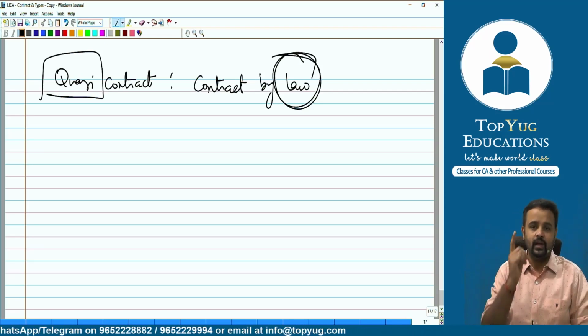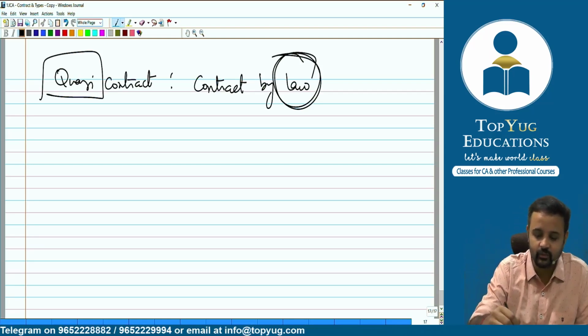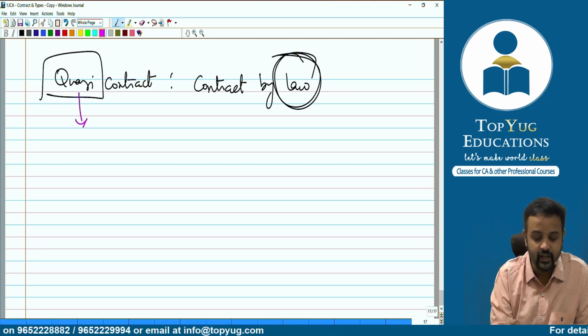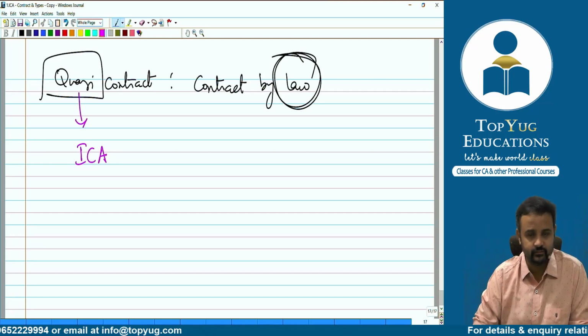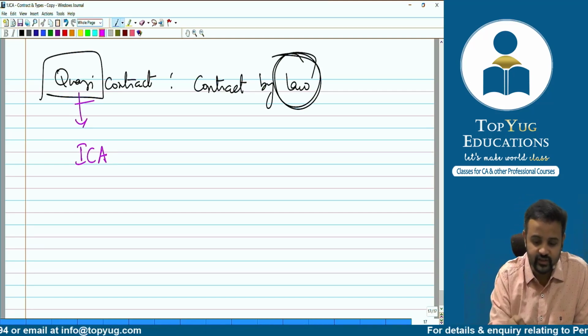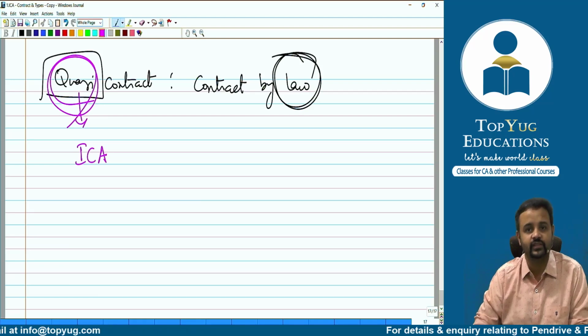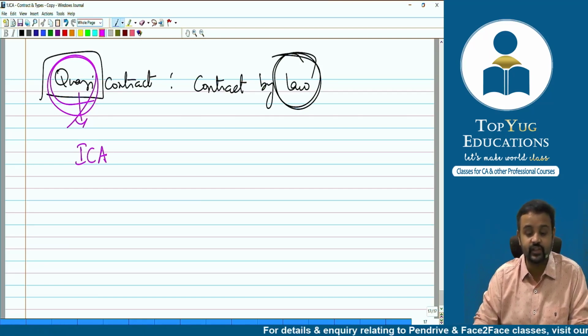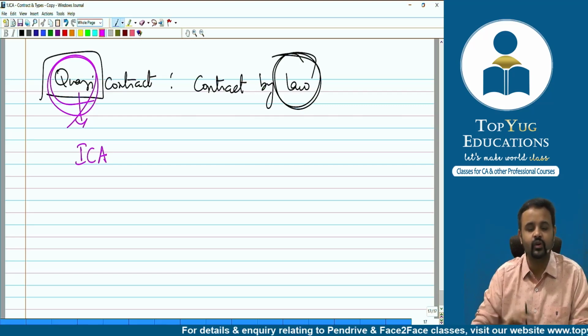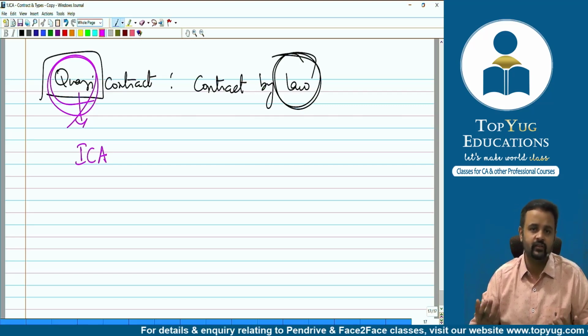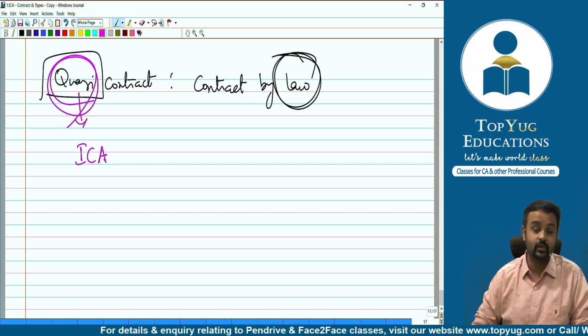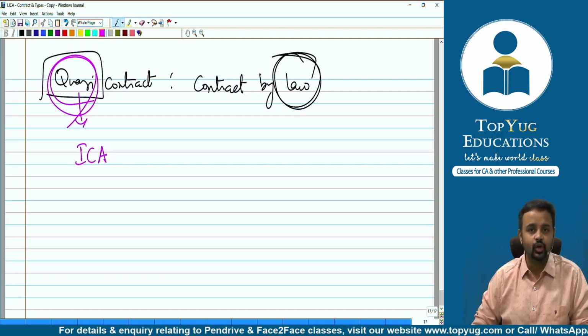Quasi contract. One thing I would like to highlight here, or maybe you should note it, is that the Indian Contract Act doesn't use the term quasi contract. It never uses this word quasi. It is only the courts, the judicial and quasi-judicial bodies, which use this word, and thereby we are using it. But when you read the Bare Act, you will not find the term quasi. Because everyone is using it, we are also using it, and in the books also you will find that.